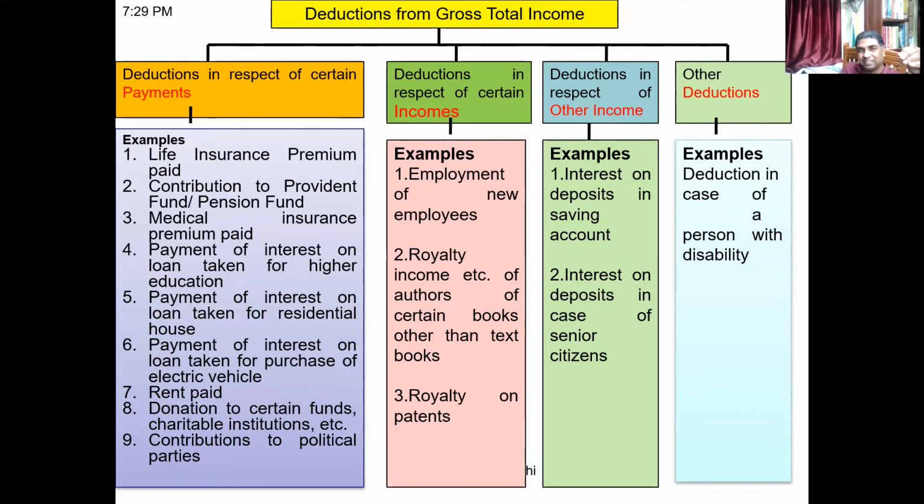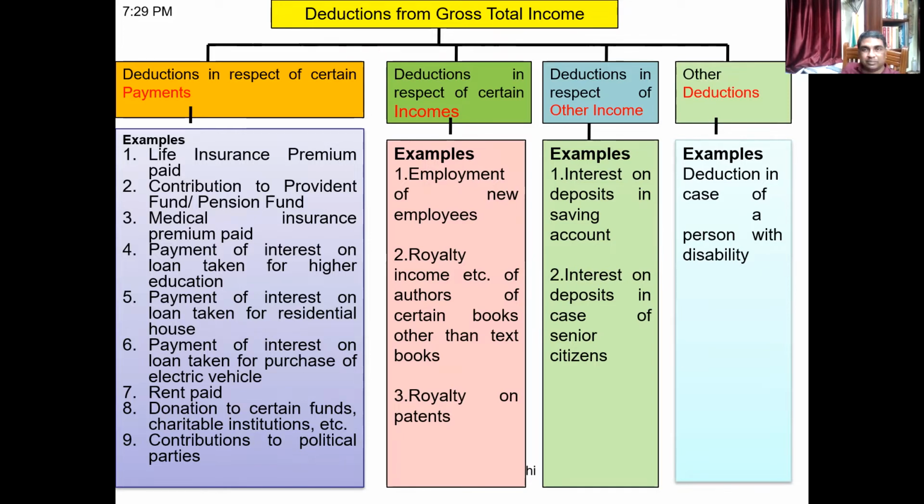Up to a limit, it is exempted. And there are also some deductions with reference to specific types of assessees, like some deductions are allowed to people who are differently abled. So after these deductions only, you will be getting total income, which will be chargeable to tax. Is it clear to you?